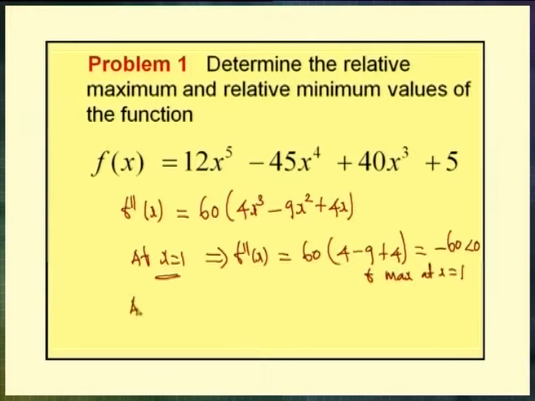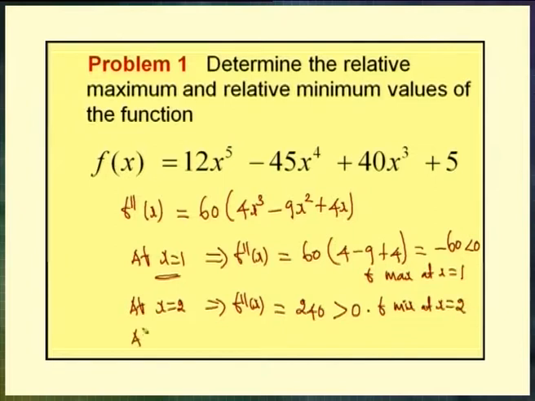Now, at the point x equal to 2, our f double dash of x gives the value 240. By taking x equal to 2 here, we get f double dash of x equal to 240, which is positive, greater than 0, which gives us that f has a minimum value at x equal to 2.